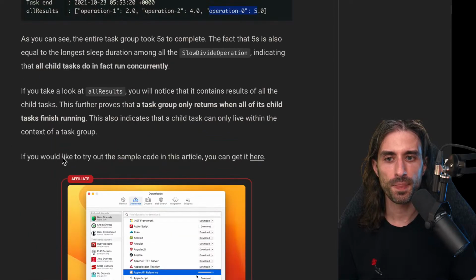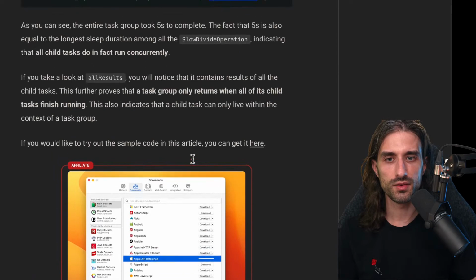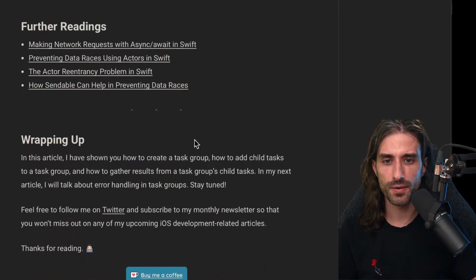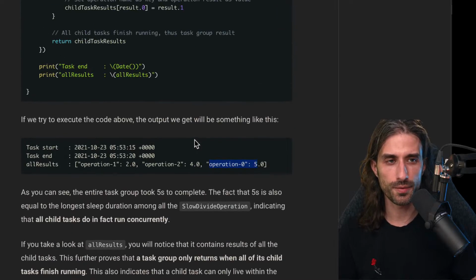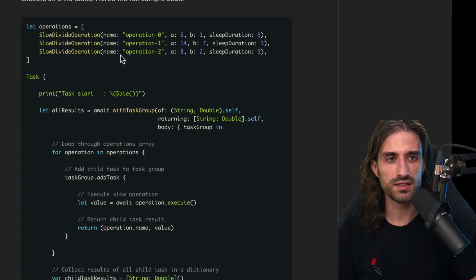You have a link to the sample code that you can download if you want to try it. I don't think the article says it, but I want to say it once again: the fact that the order of the keys when we print the dictionary is not the same as in the array is not a coincidence.